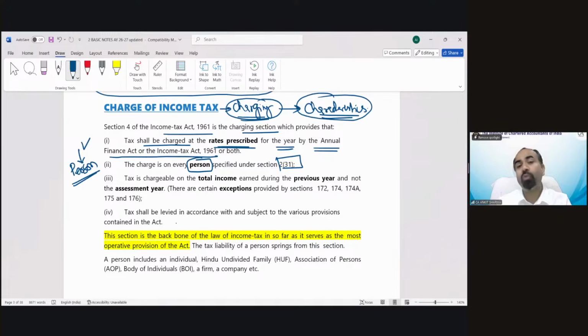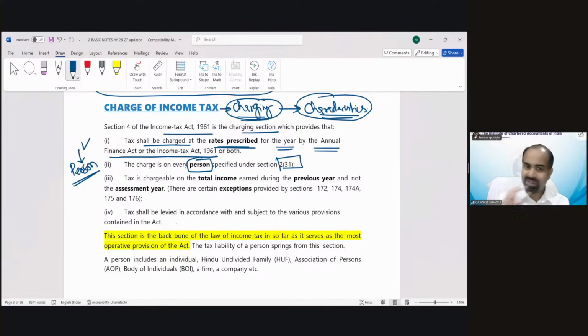That's not called the focused person. So now you should be focused upon point number 2. And what is point number 2 explaining? This is saying the income tax is charged on every person, which has been defined in section 231. And I am saying I will teach that section 231 later in this chapter.